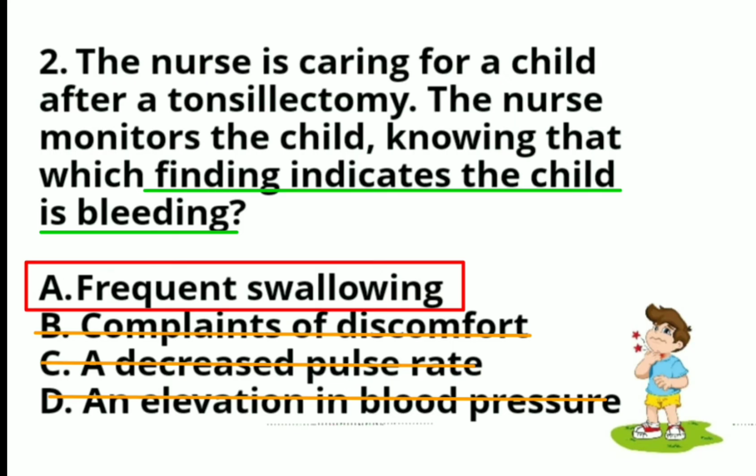Okay, so in tonsillectomy, it is the surgical removal of the tonsils. So, frequent swallowing or clearing of the throat, okay, are signs of bleeding. So, bukod pa sa ating frequent swallowing or clearing of the throat, yung restlessness, fast and steady pulse, and vomiting of bright red blood are signs of bleeding. So, letter A is the correct answer. So, it indicates that there is a bleeding. So, kapag siya ay lunok ng lunok, i-clear po niya yung kanyang throat. So, merong bleeding na nagaganap dito. So, letter A is the correct answer.